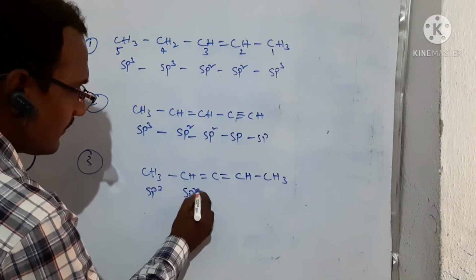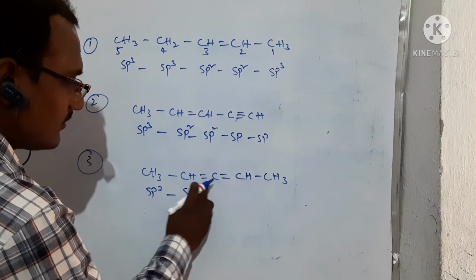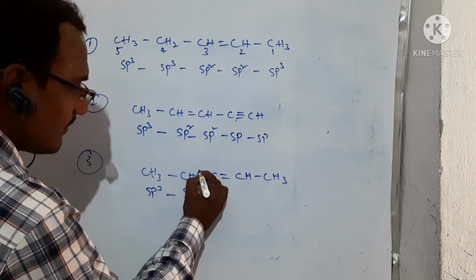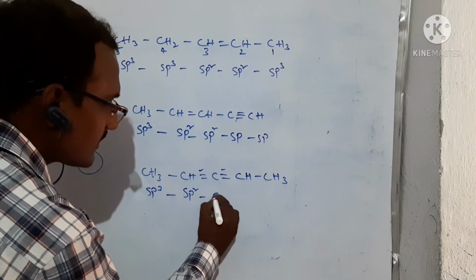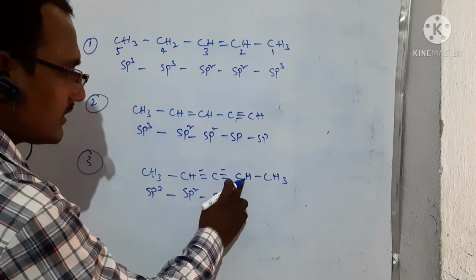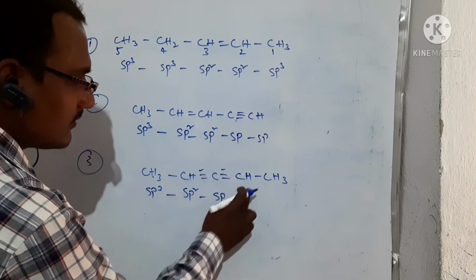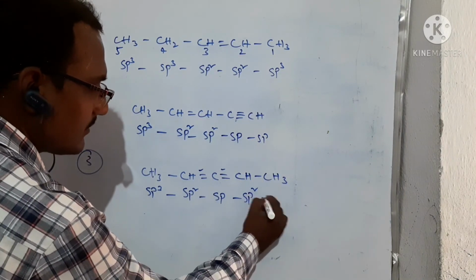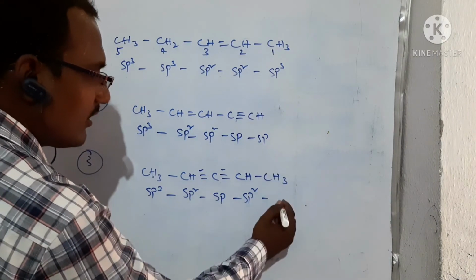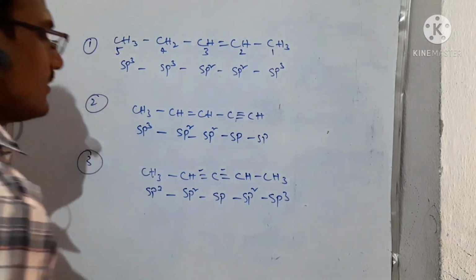This is H sigma bond, H sigma bond, this is sigma bond, this is pi bond, right? So this is sp2. Here also, there are 2 sigma bonds and this pi bond, this pi bond. That means one carbon is allowing 2 pi bonds. The 2 pi bonds mean this is sp, right? Now this carbon is allowing 1 pi bond and sigma bond, sigma bond, sigma bond. 1 pi bond means this is sp2, right? This other carbon has all sigma bonds, so this is sp3, right?